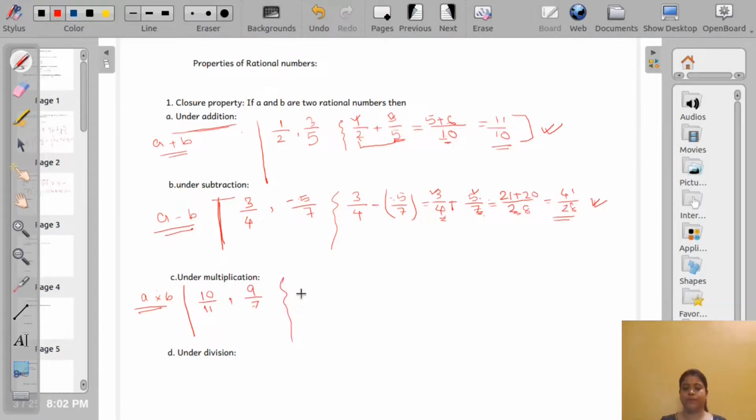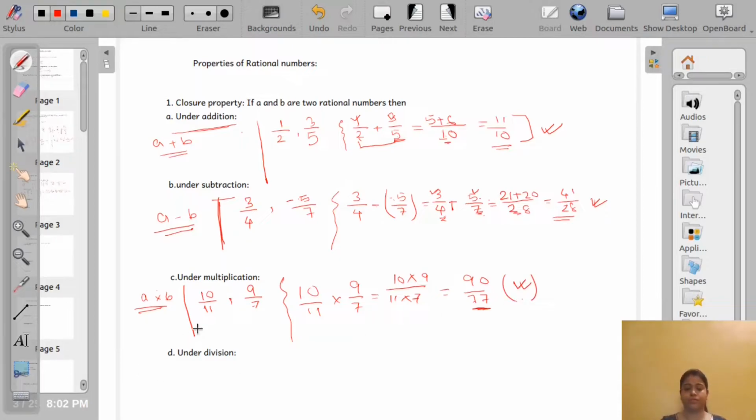Let us multiply them. Numerator multiplied by numerator and denominator multiplied by denominator. So it is 90 by 77. Again a rational number in P by Q form, and Q is not equal to 0. So rational numbers are closed under multiplication as well.